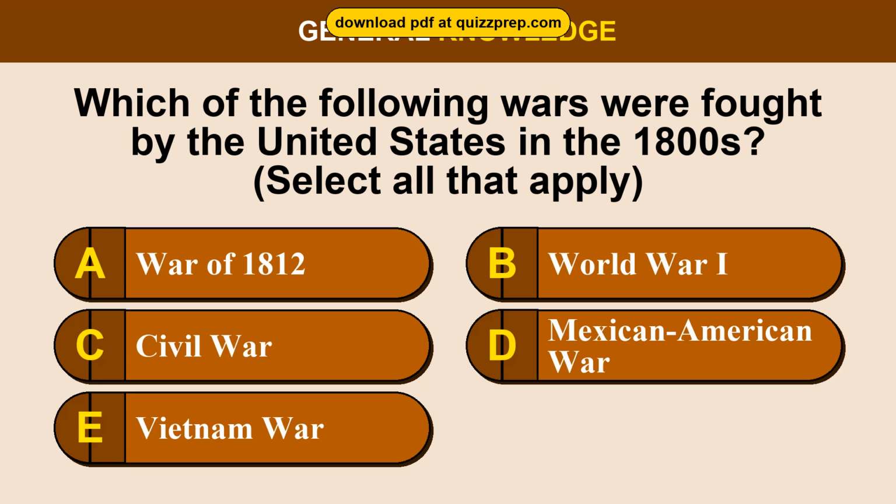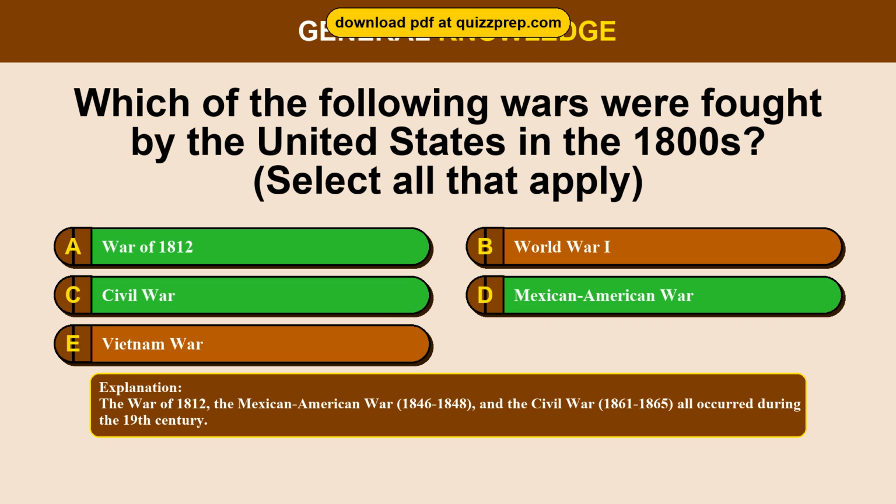Question 25. Which of the following wars were fought by the United States in the 1800s? Option A, War of 1812. Option B, World War I. Option C, Civil War. Option D, Mexican-American War. Option E, Vietnam War. The correct answers are options A, C, and D: War of 1812, Civil War, Mexican-American War. The War of 1812, the Mexican-American War, 1846 to 1848, and the Civil War, 1861 to 1865, all occurred during